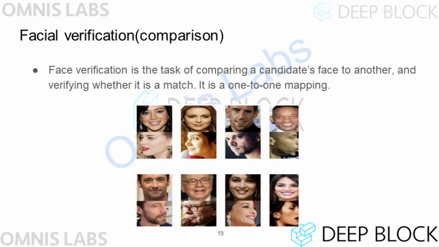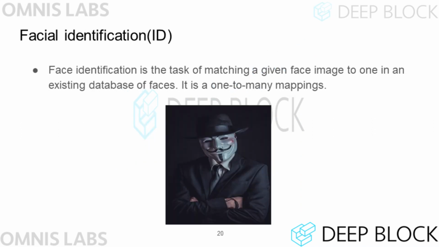Facial verification is a technique that checks whether the person in each of two given images is the same person. Facial identification is a technology that, when a face photo is given, compares the face photo with faces in the existing face database and identifies which face the given face photo is from among the faces in the database. Unlike facial comparison, it requires a facial database, and many people are concerned about the development of this technology.